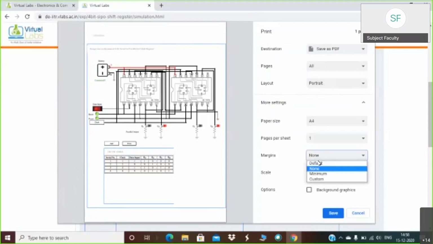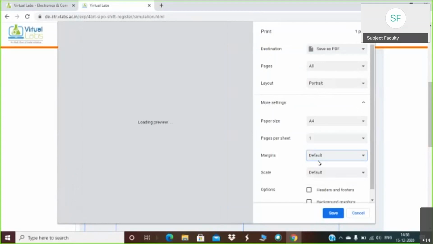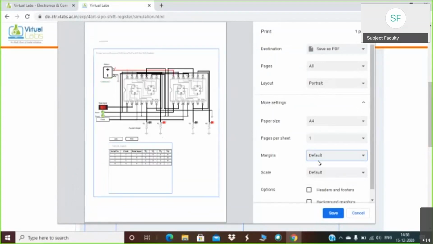If you keep your margin to default, maybe half of it will be okay. In this case, it is not a problem. You can customize this margin as per your requirement. The document you can store in the form of PDF.